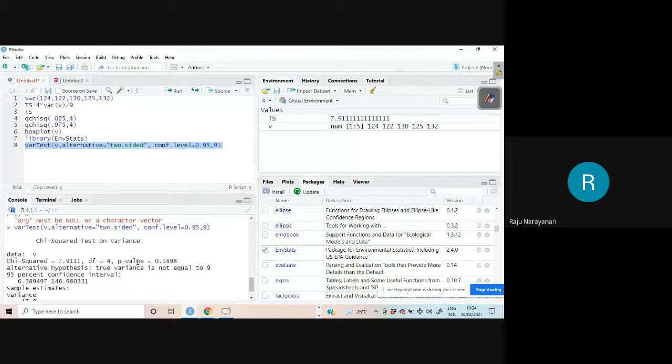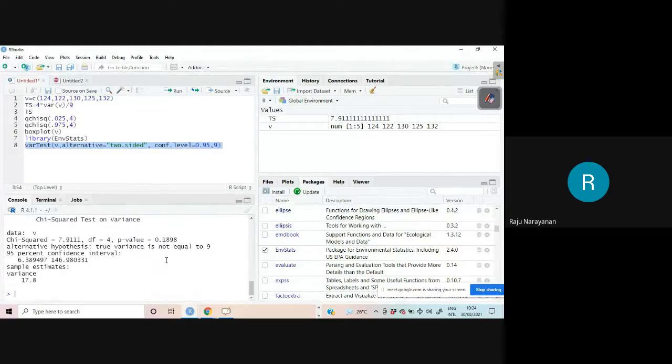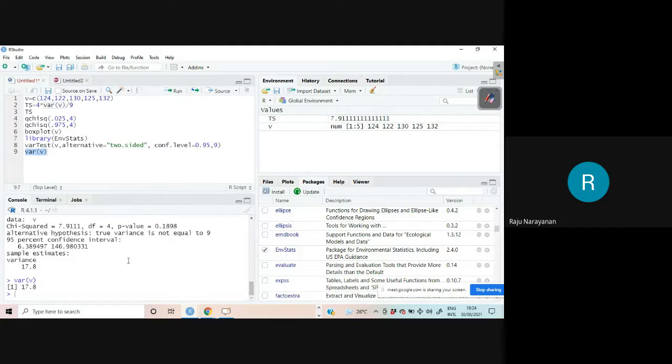Here it will give you the p-value. And it gives you the sample variance. That also you can easily verify. var(V), you will get 17.8. Yeah, 17.8.